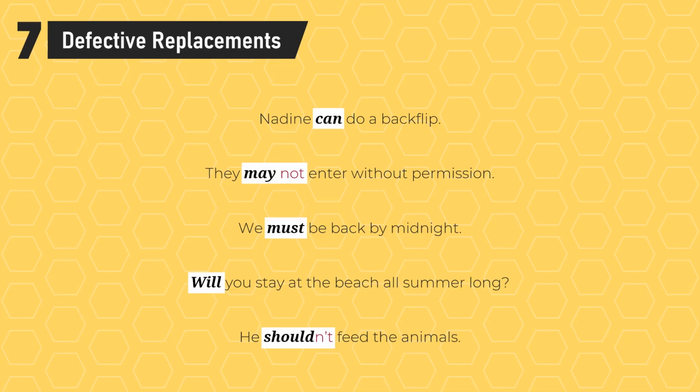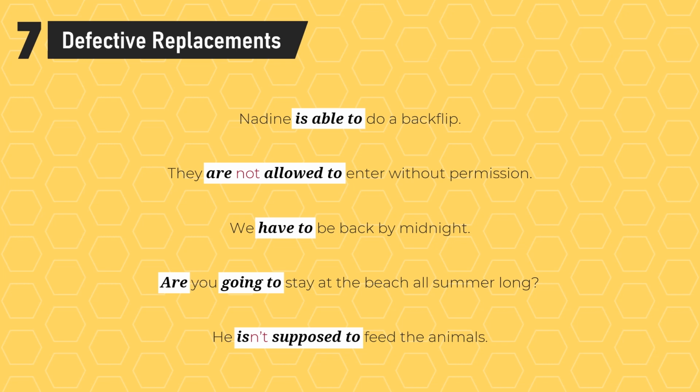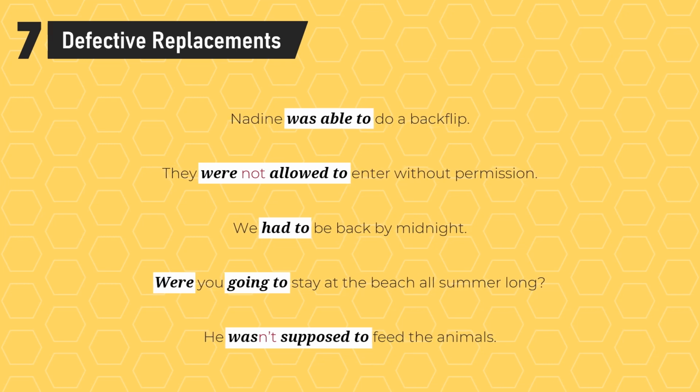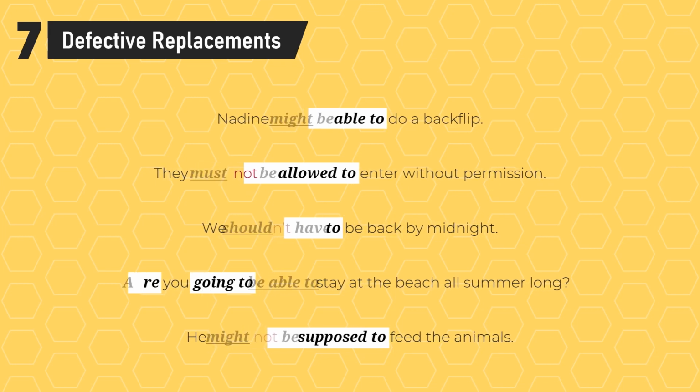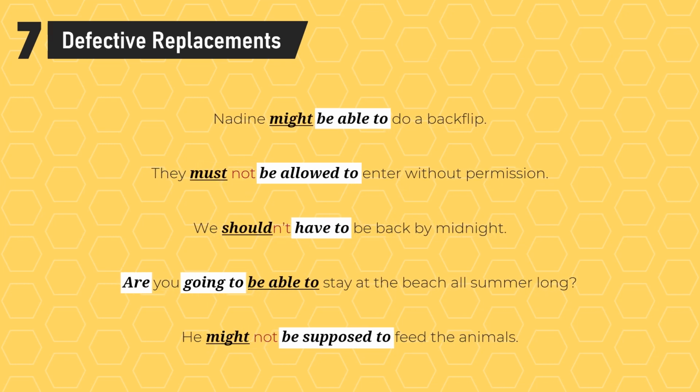7. We can replace defective modals so that they're easier to work with grammatically. The appropriate replacement phrase depends on the flavor, but most come in the form of be blank to. These replacements allow us to do things like express the past tense with more clarity or effectively place 2 modal meanings back to back.